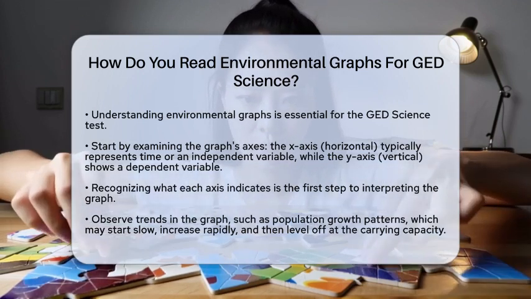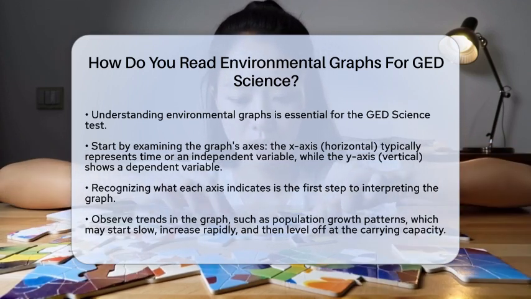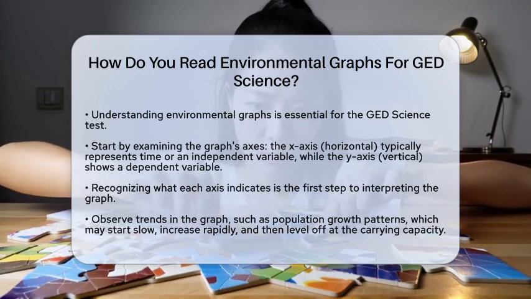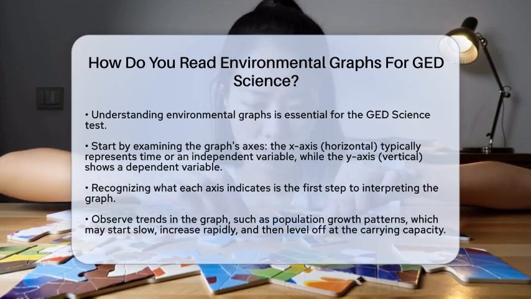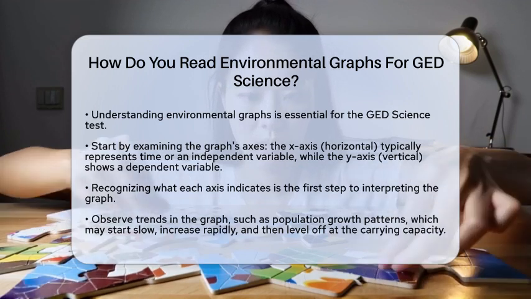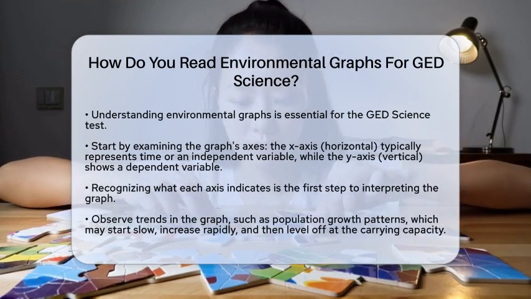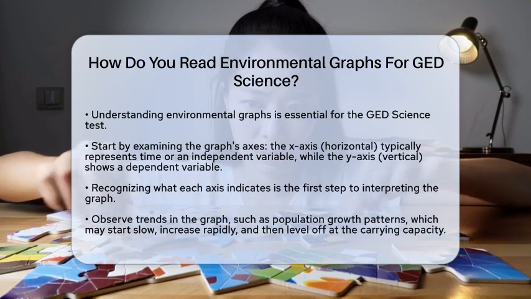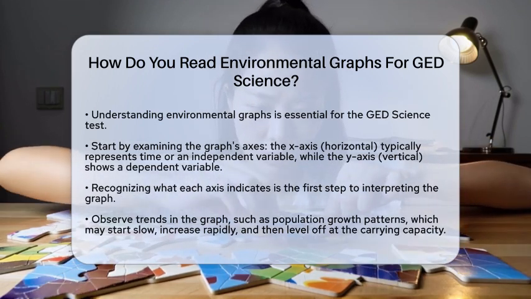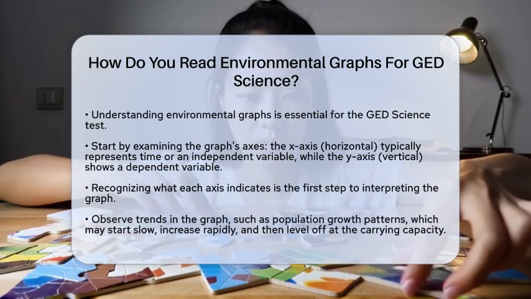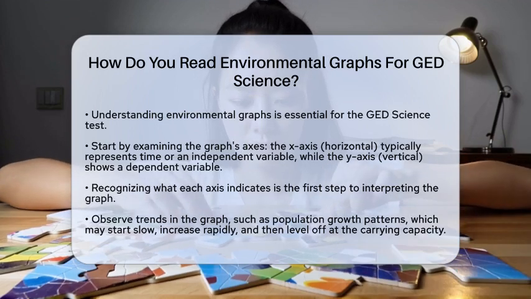First, take a close look at the axes of the graph. The horizontal line, known as the x-axis, usually represents time or another independent variable. The vertical line, called the y-axis, shows the dependent variable. This could be anything from population size to temperature or energy levels. Knowing what each axis represents is the first step in grasping the graph's message.